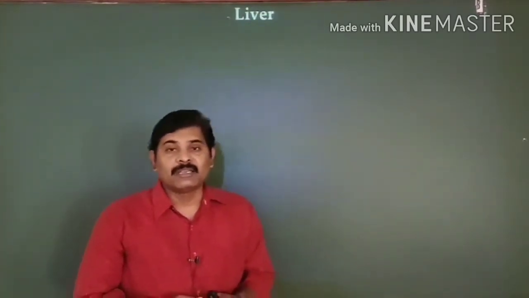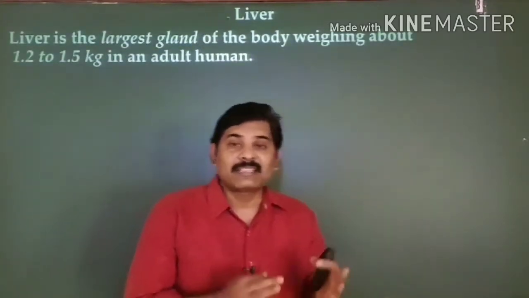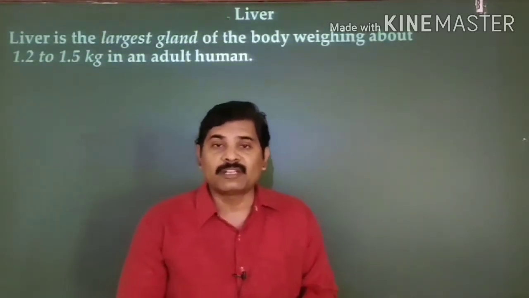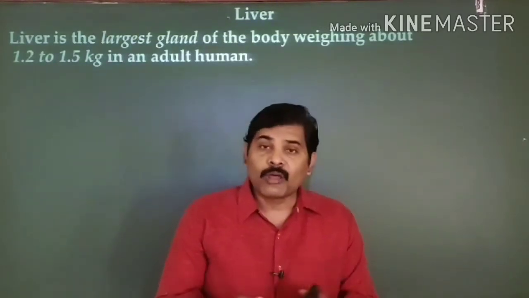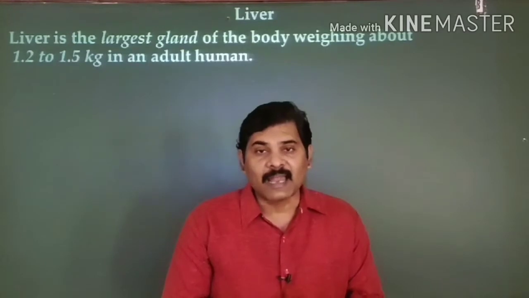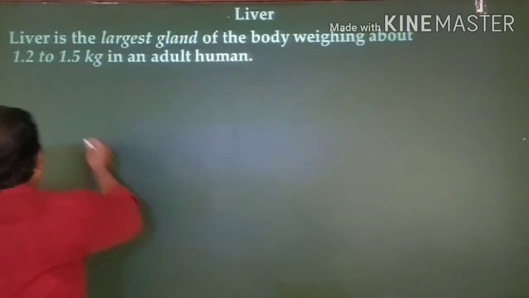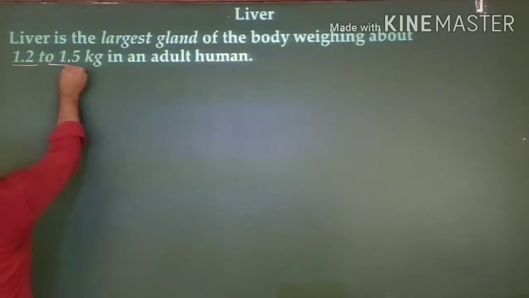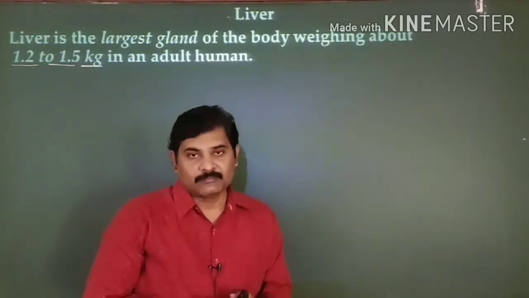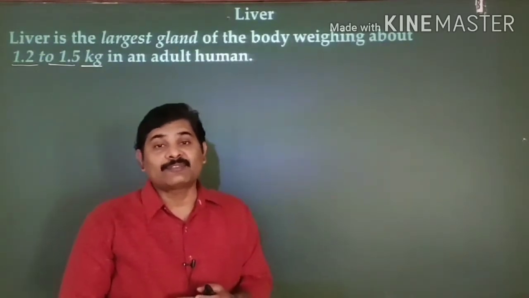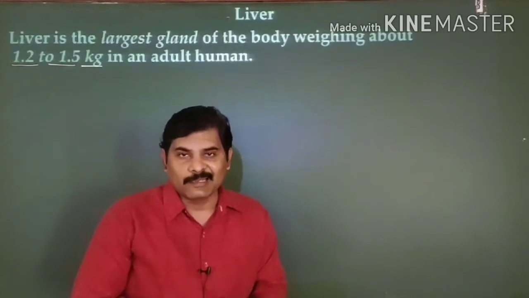Coming to the liver, it is the biggest gland in our body. When you compare this gland with all the rest of the glands present in the human body, this is the biggest one. The size of this gland ranges between 1.2 to 1.5 kilograms in weight. This is the average weight of the liver. But if you see the size of the liver in men and women, it differs slightly.